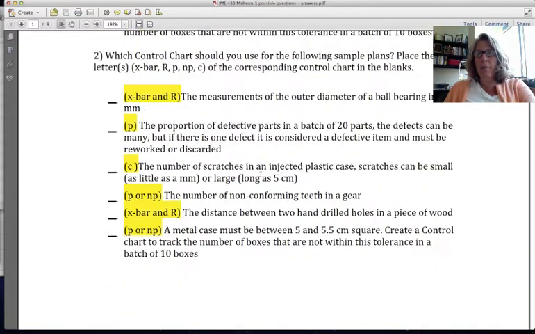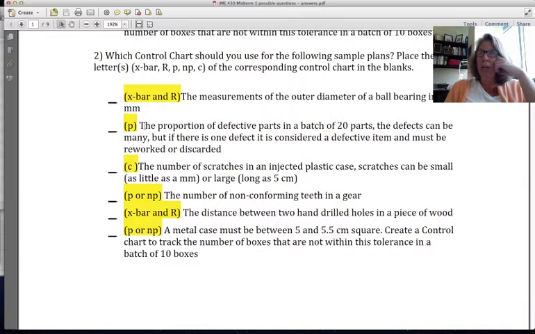So in the next problem, now that we're looking at these things, what would be an appropriate control chart? For the ones that are normal, or something that you're measuring, you almost always are going to use an average chart, X bar chart, and an R chart. And you also almost always use both together. X bar and R are together. In these cases, you're using both of them.